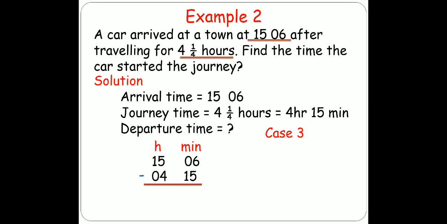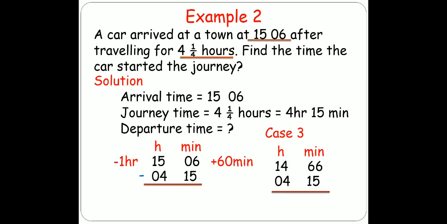So what we will do, as we did in the previous example, we will borrow 1 hour from the hour section. When I borrow 1 hour, it means I am carrying 60 minutes here. Now 60 plus 6 becomes 66 minutes. And I have borrowed 1 hour from the hour section, so hours are left with 14. I am subtracting 1 hour from 15 hours. Now the time is 14:66 and the journey time is the same, 4:15.